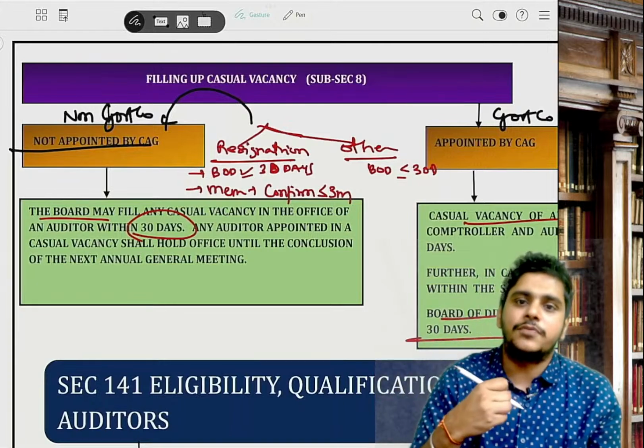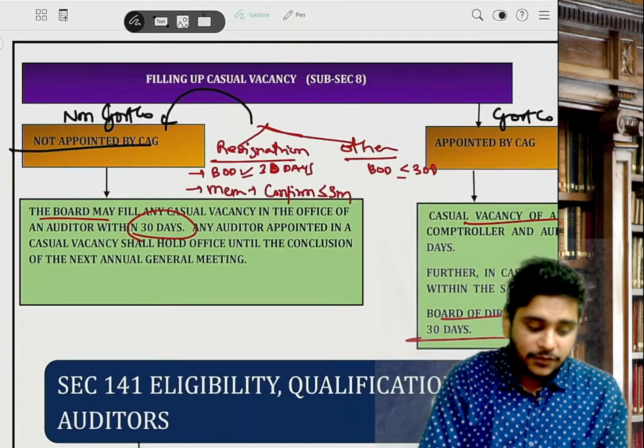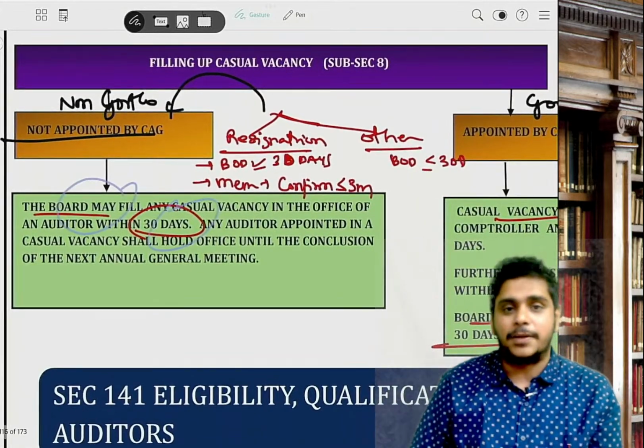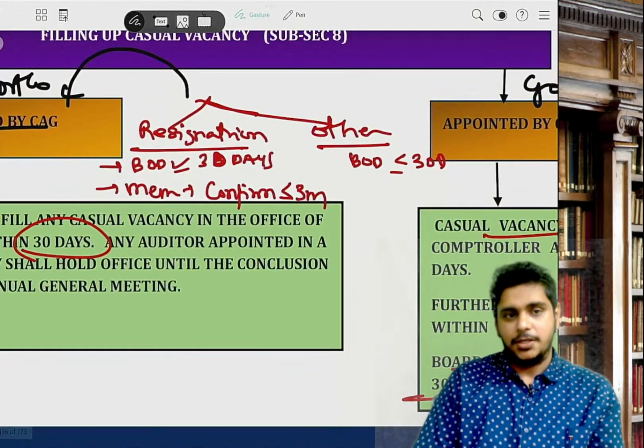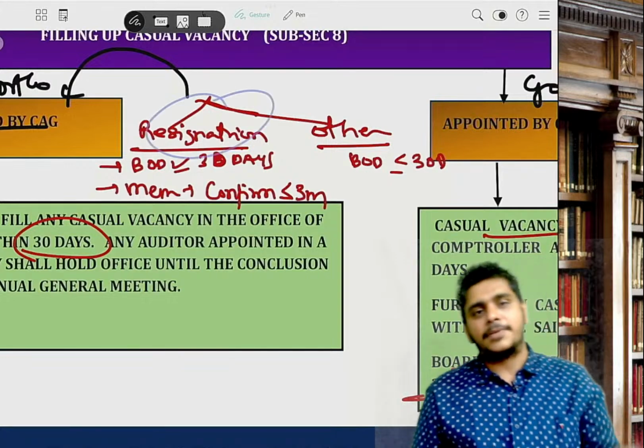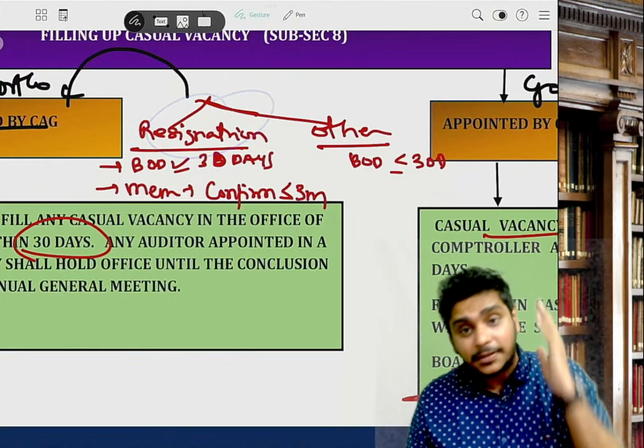The new guy is called as which auditor, guys? Casual vacancy auditor. He will be appointed by the board within 30 days. But, sir, if the reason is resignation, that means if the old auditor has resigned, it's a very big thing.